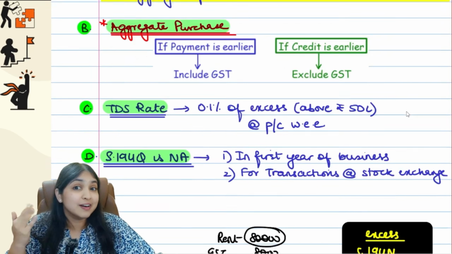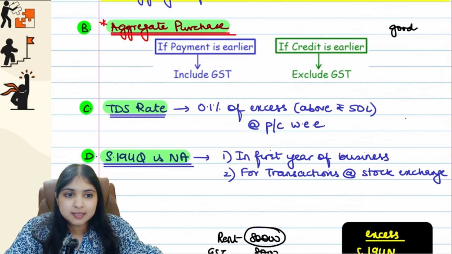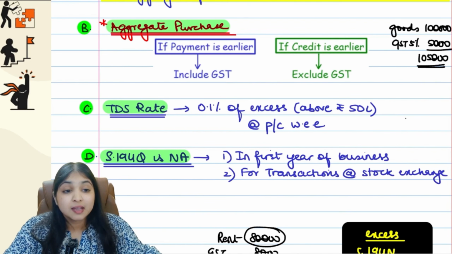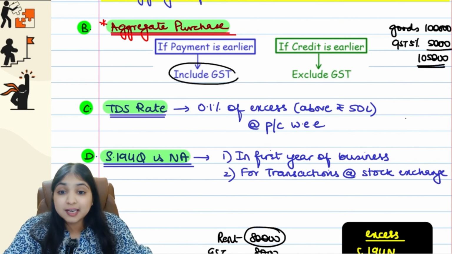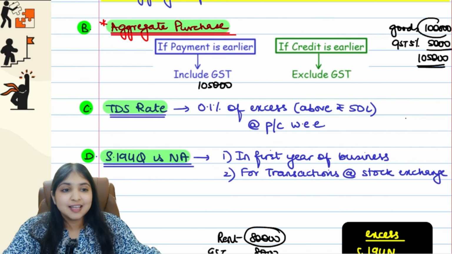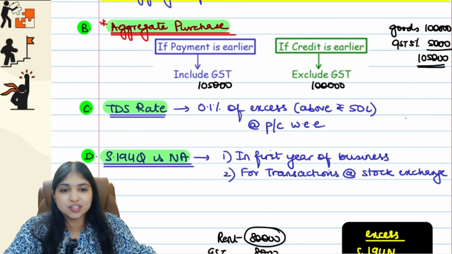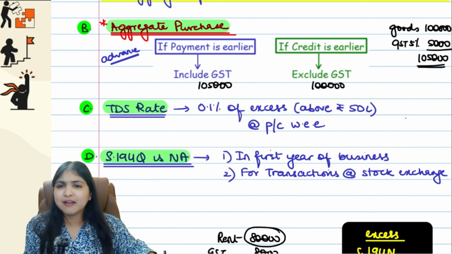But 194Q, super special section. Like for example, let's say I'm making payment for goods 1 lakh rupees, okay, and let's say GST 5% is applicable, so 5,000 rupees. So total 1 lakh 5,000 I'm paying. If payment is earlier, then including GST, tax will be deducted on 1 lakh 5,000. Okay, if credit is earlier, then on the amount before GST, on 1 lakh, on the amount excluding GST, tax will be deducted. And then we have just two more points.